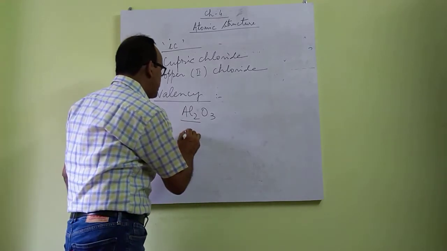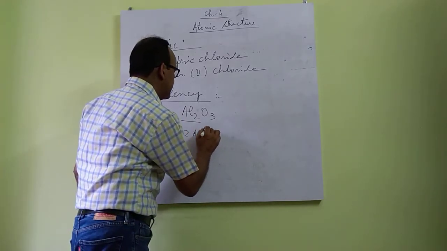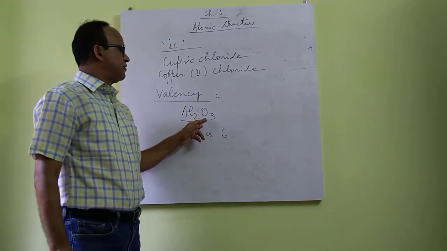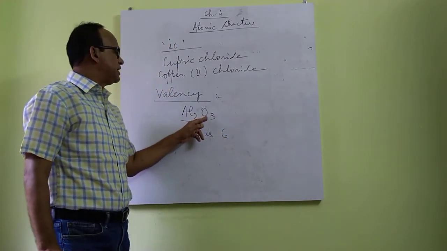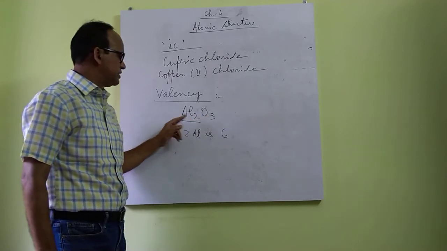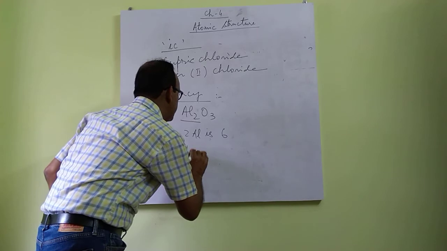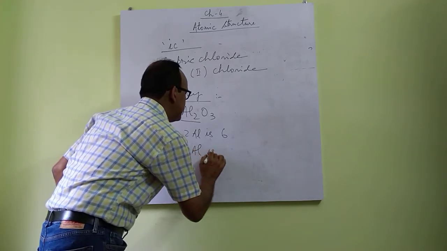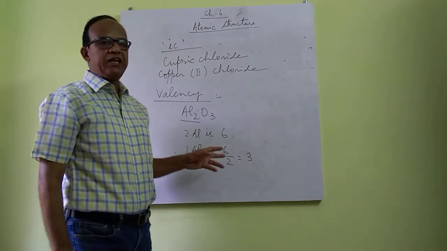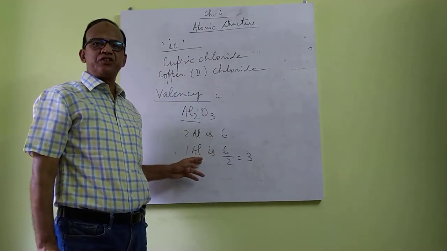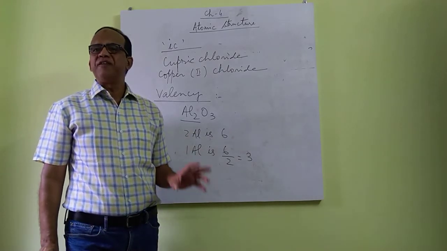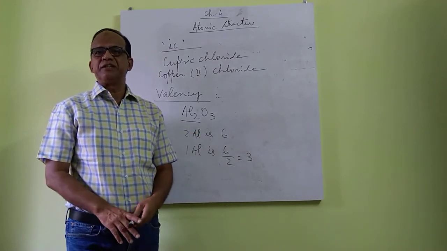So valency of 2 aluminium is 6, because valency is the double the number of oxygen atom with which an atom of an element combine. So valency of 1 aluminium will be 6 by 2 is equal to 3. So valency of aluminium is 3. This is how we can find out the valency of an atom of an element.